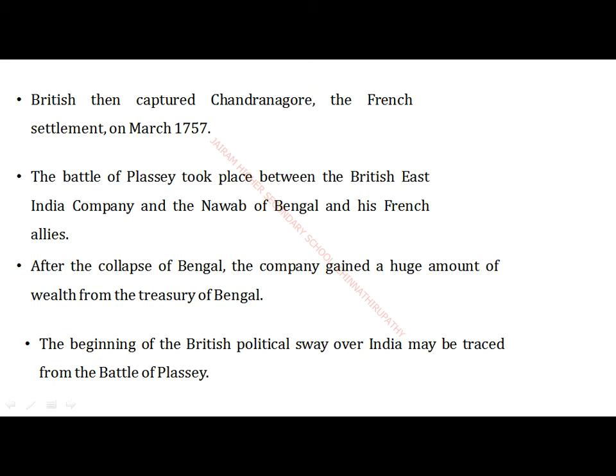So after the collapse of Bengal, the entire Bengal came into the hands of the Britishers. Following that, the company gained a huge amount of wealth from the treasury of Bengal, which was looted from whom? Looted from Sirajud-Dowla. So the beginning of the political rise of the Britishers started from where? It started from the Battle of Plassey, the first indicator. Okay, children. Yes. Now see.